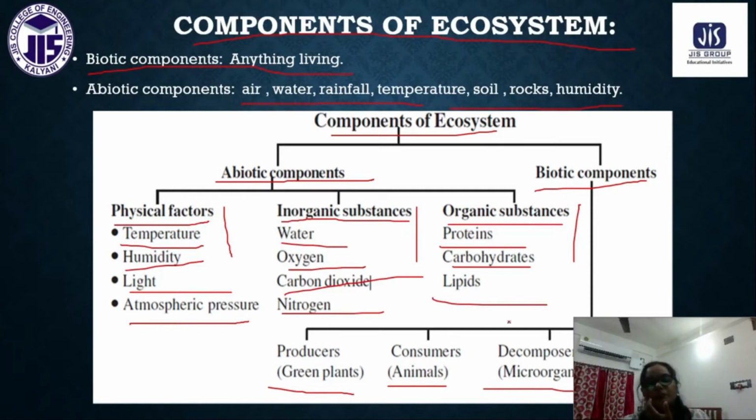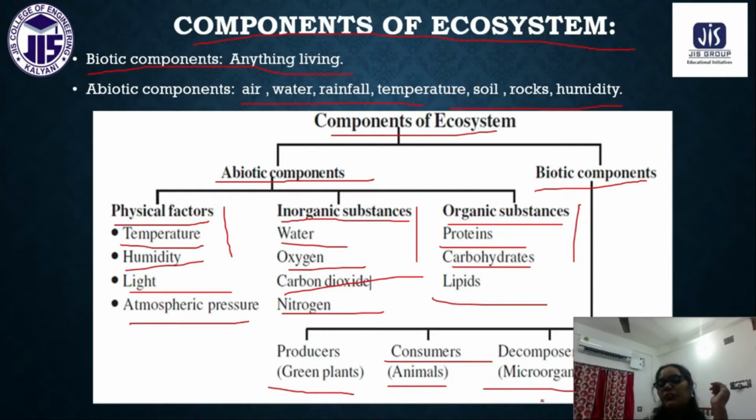Okay. Next is consumer. What are the consumers? Like animals, which can take the plants as well as the meat. That is consumers. All types of animals which are fed on the producers are consumers.